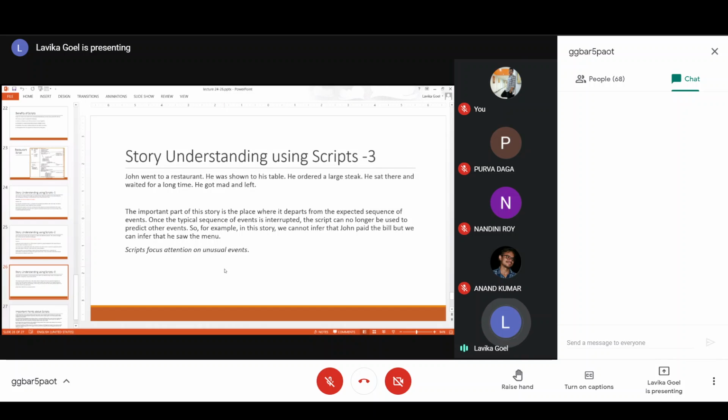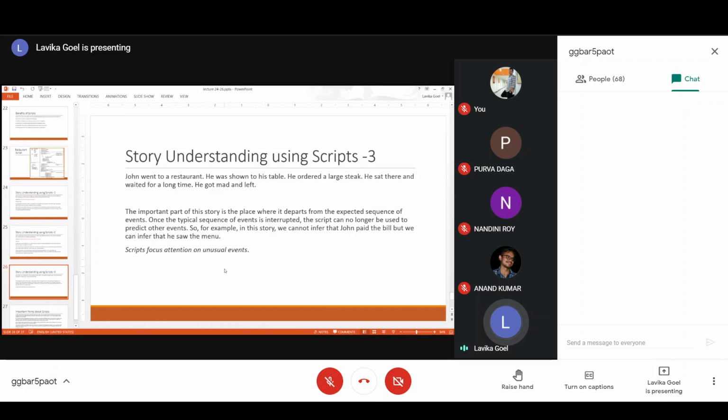So scripts focus our attention on unusual events. This is an unusual event, so you cannot predict that John paid the bill. Otherwise, it will be wrong to say that John paid the bill. So scripts let us know that it is an unusual event, so we should not infer this particular answer because the script is not activated for that particular event.